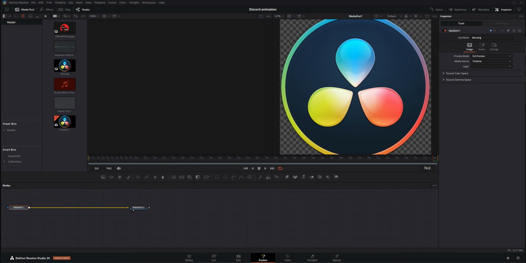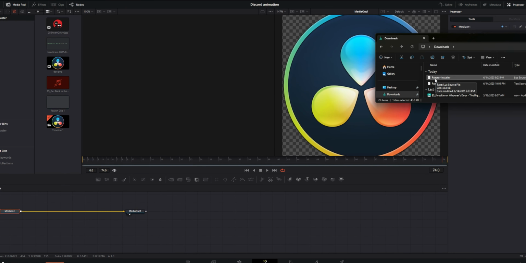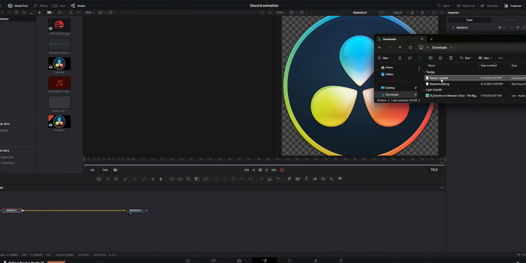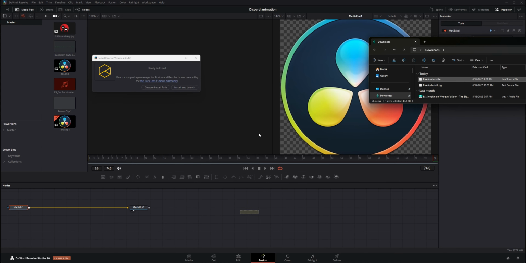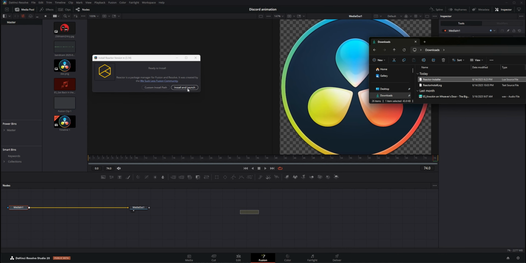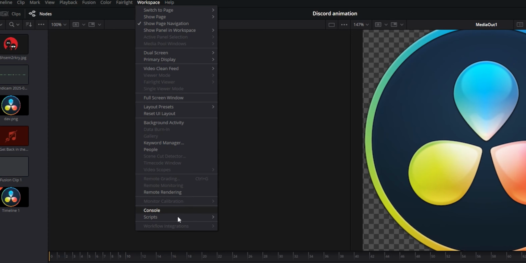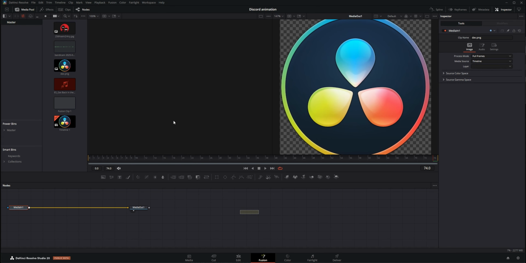Now let's switch to Davinci Resolve and I will show you how to install it. Okay, so we're inside Davinci Resolve and we need to be on the Fusion page. And now go to the downloads folder where you downloaded the Reactor plugin and just drag it in here, and it will ask install and launch, but I'm not going to do that because I have already installed the Reactor. It will ask to restart the Davinci Resolve a couple of times, and then after, what you need to do is go to the workspace, go to the scripts, Reactor, and open the Reactor.